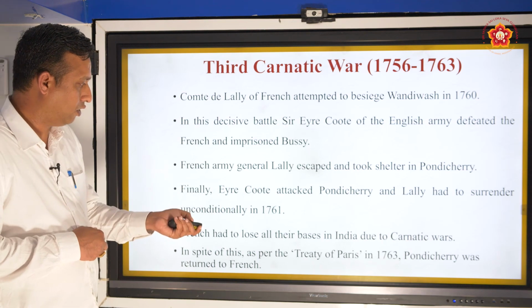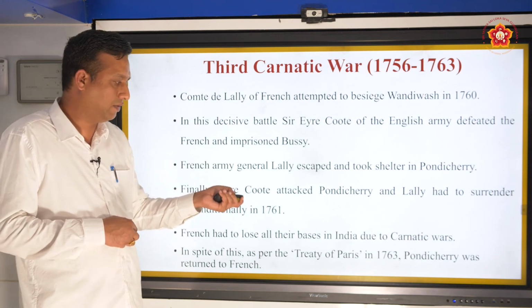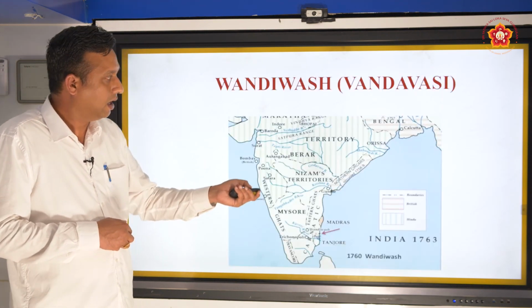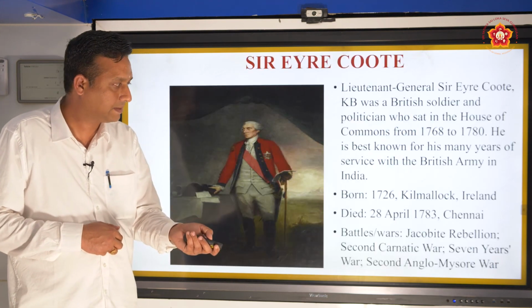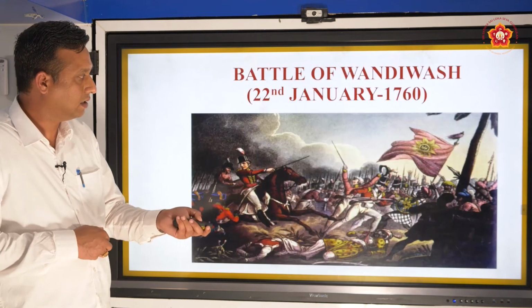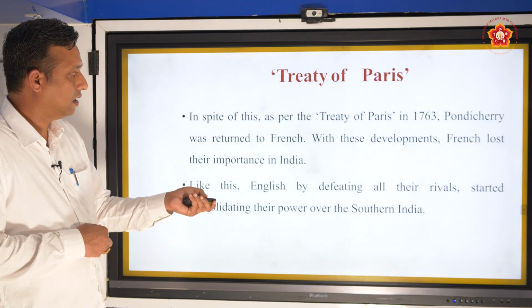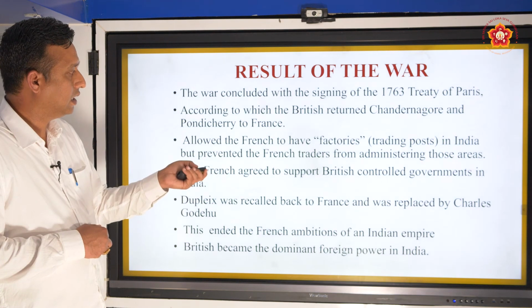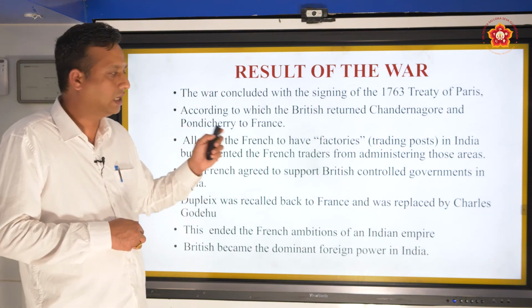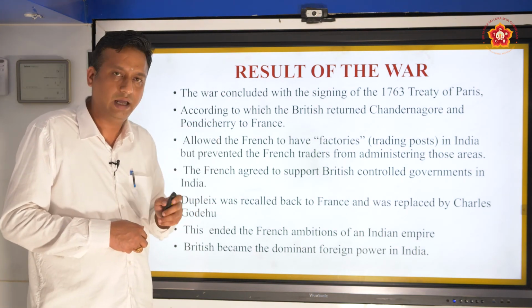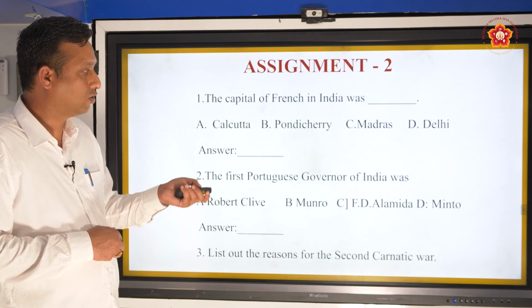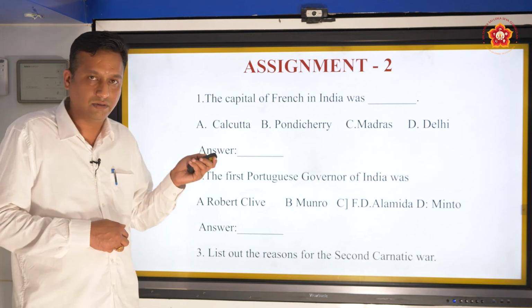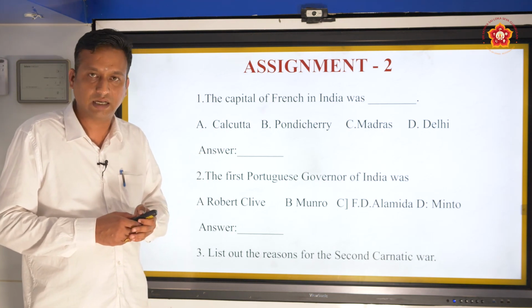Then the third Carnatic War takes place. Sir Eyre Coote was responsible for the victory, and the Battle of Wandiwash. Wandiwash is here, near Madras. And the result of the war was that the French influence in India came to an end and the English gained supremacy in India. So dear students, thank you very much for your patient listening.